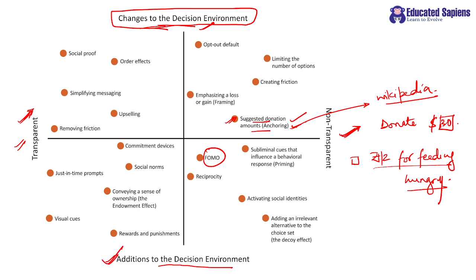Whereas here, what you are doing, you are adding some things to the decision environment, right? For example, FOMO, fear of missing out, right? So you will tell some good part of something, and you will be non-transparent with the client, so that will create fear of missing out, because of which they will opt for it.